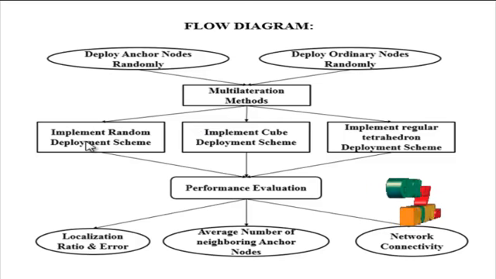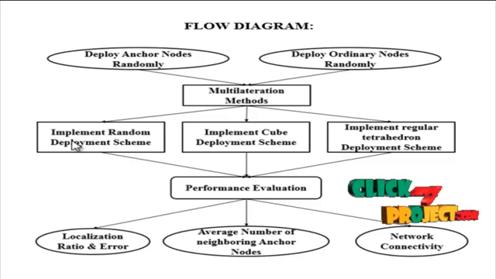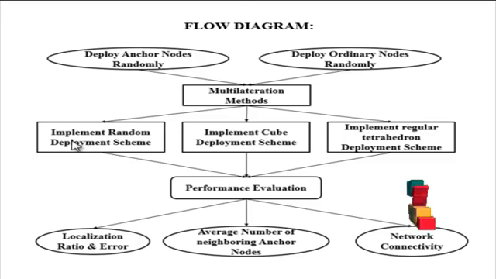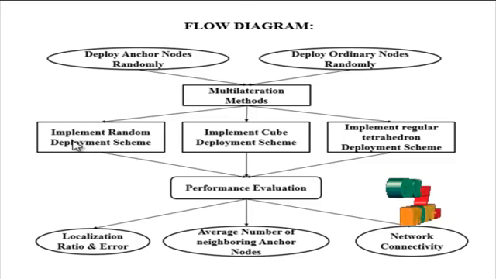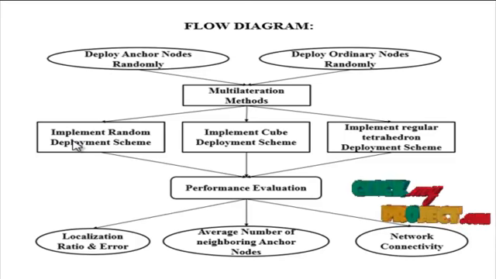Next, the implementation of the random deployment scheme. In the random deployment scheme, anchor nodes are deployed randomly in a three-dimensional monitored region. Ordinary nodes in all three deployment schemes are deployed randomly in the three-dimensional monitored space. If no prior knowledge of the monitored region is available, or deterministic deployment of sensors is very risky or infeasible, random deployment often becomes the only option.